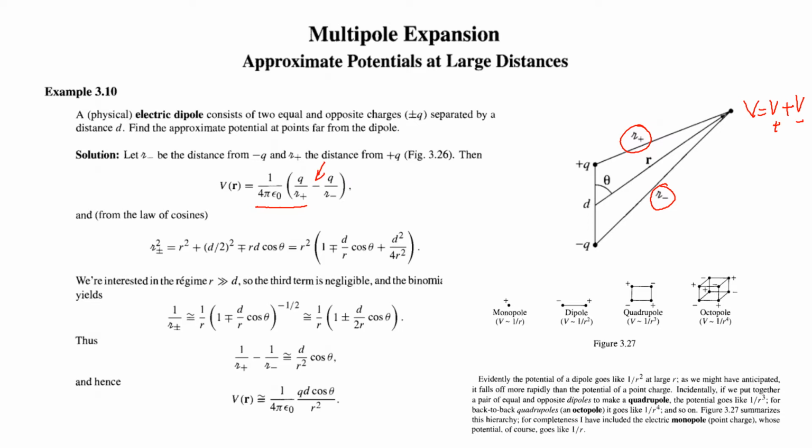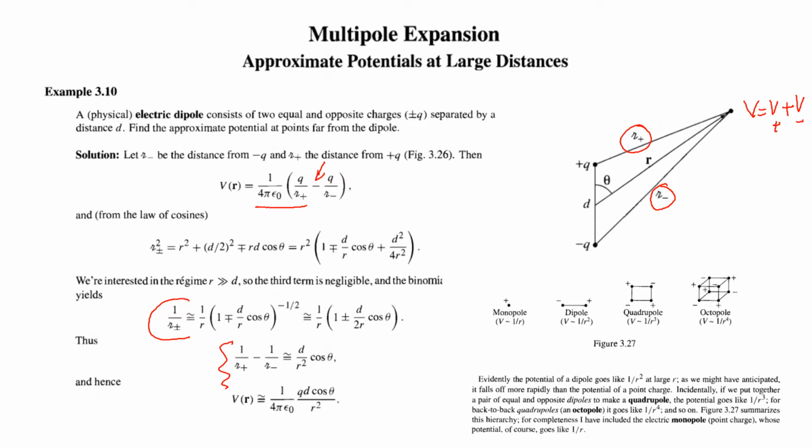Now we can simplify this using the law of cosines. I am not going into the elaborate math in this. 1 over script R can be written as 1 over R times 1 plus or minus d over R cos theta, to the power minus 1 by 2. We can approximate that using the binomial theorem.